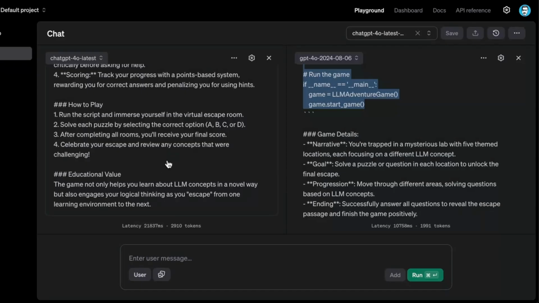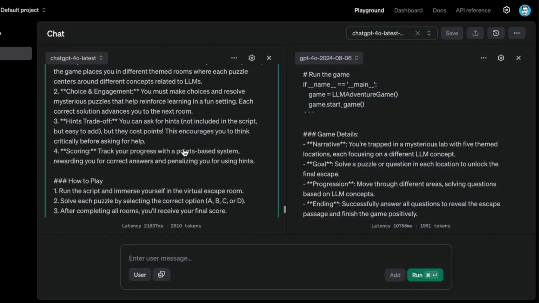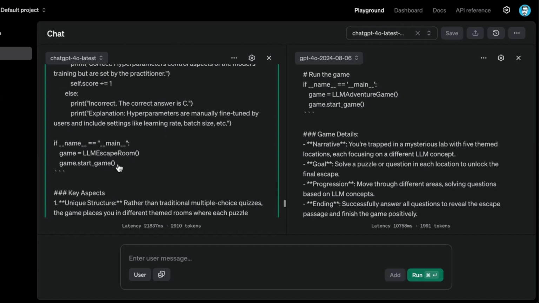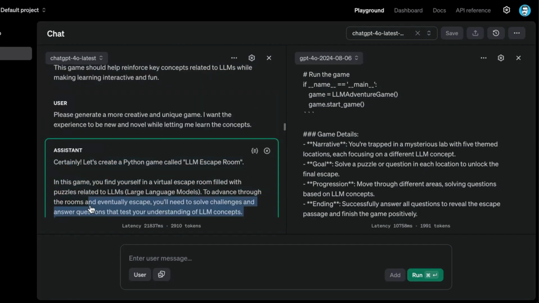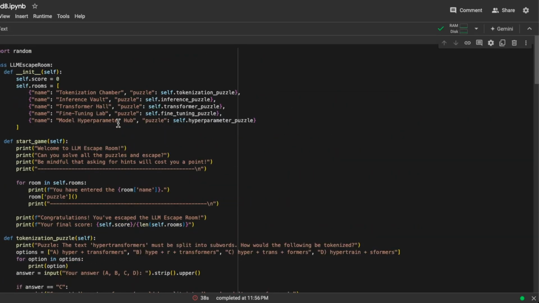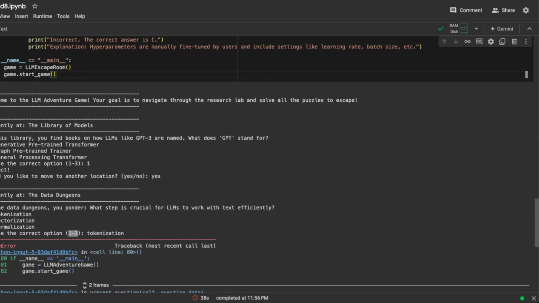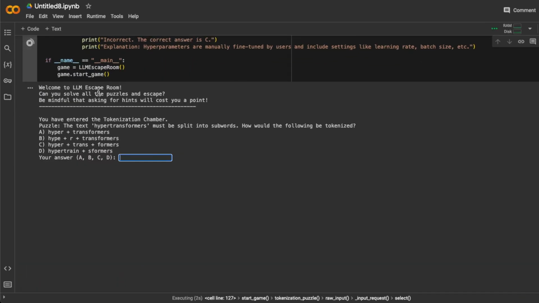And I'm now going to try the output of the ChatGPT-4o latest model, the escape room. I'm intrigued by this one already, but let me see. All right, so here we go. I'm going to run this. It says, welcome to the LLM escape room. Can you solve all the puzzles and escape? Be mindful that asking for hints will cost you a point. You have entered the tokenization chamber. Puzzle: the text hypertransformers must be split into subwords. How would the following be tokenized? Okay, so it's testing me on tokenization.